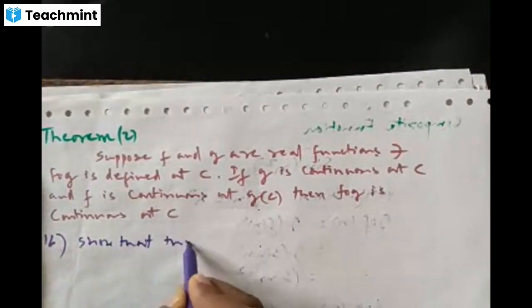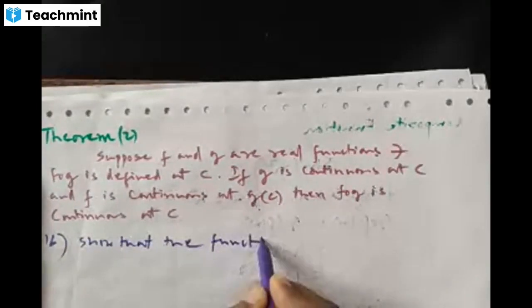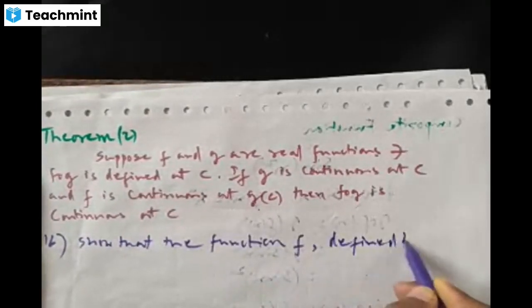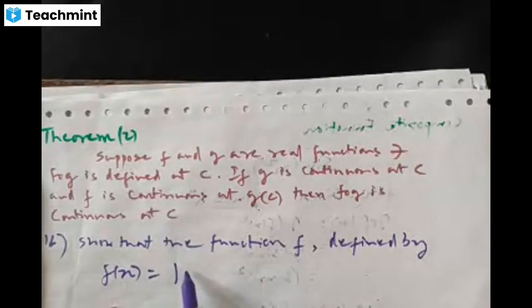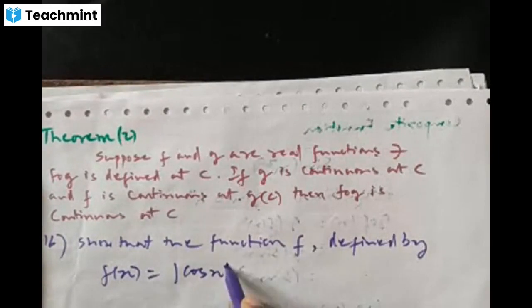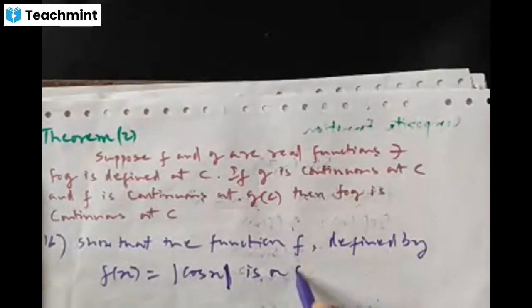Show that the function f defined by f of x equal to modulus of cos x is a continuous function.